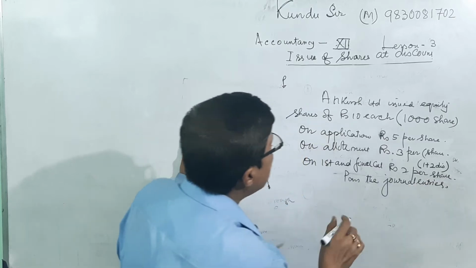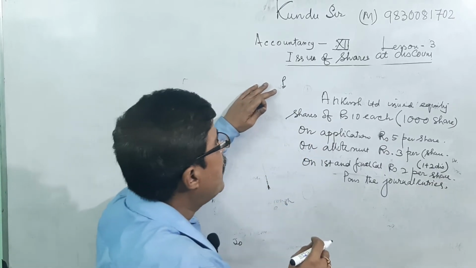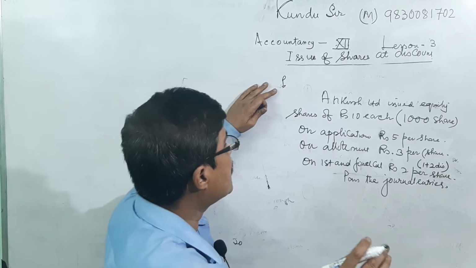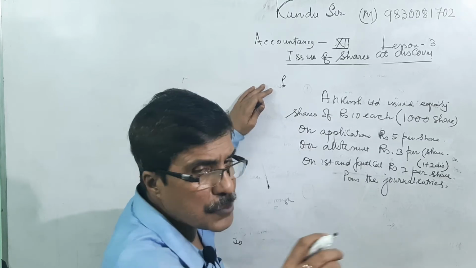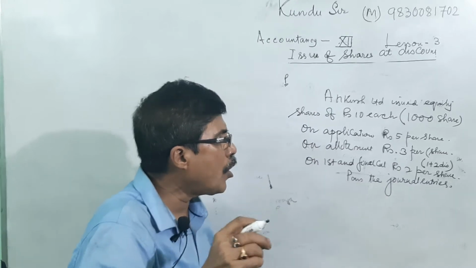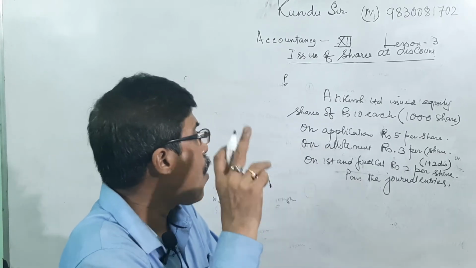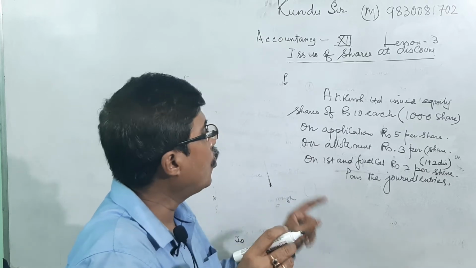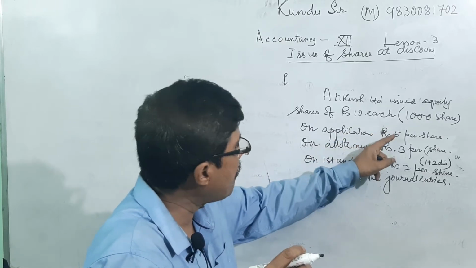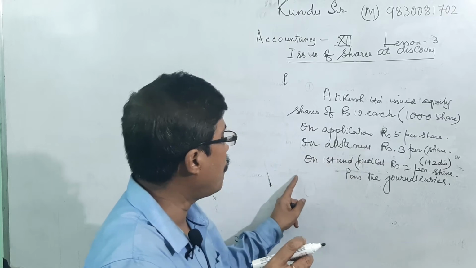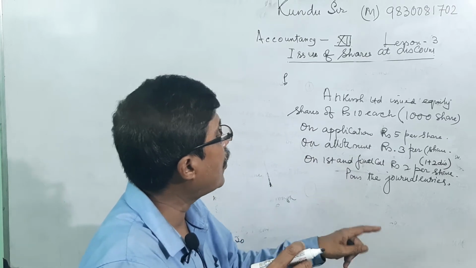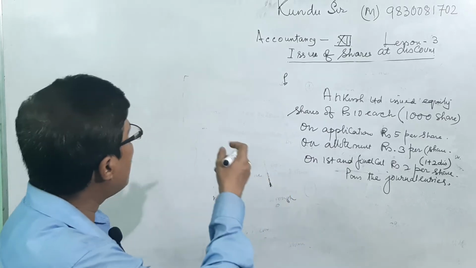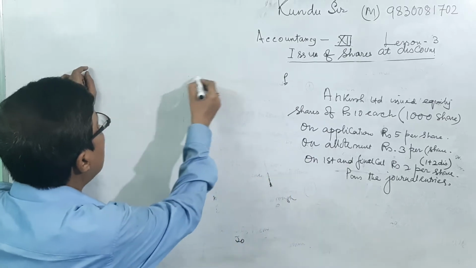The problem is Ankush Limited issued equity shares of rupees 10 each, 1000 shares, on application rupees 5 per share, on allotment rupees 3 per share, 1 rupee for allotment and 2 rupees discount, that is 5 plus 3 is 8, and 2 rupees on first and final call. Pass the journal entries accordingly. Now we are passing the journal.